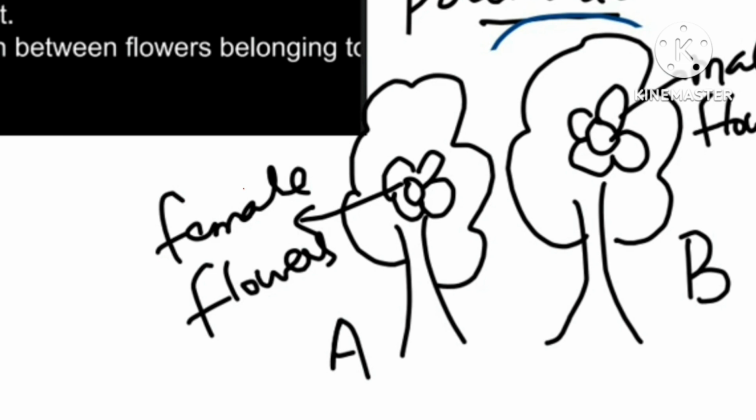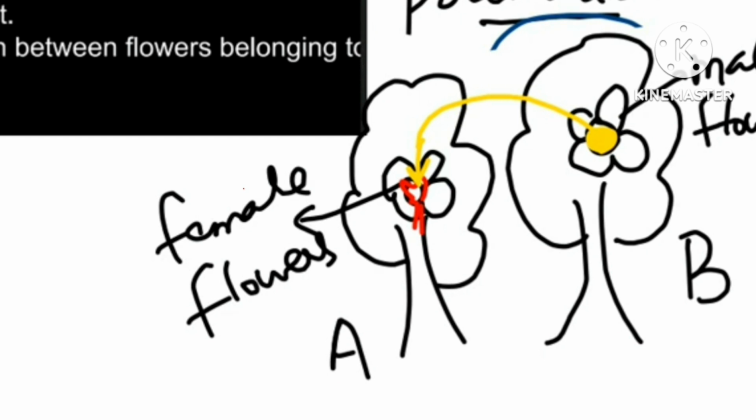Now the transfer of pollen grain. If the pollen grains are getting transferred from the male flower to the stigma of female flower, in this case the flowers are present on two different plant bodies.